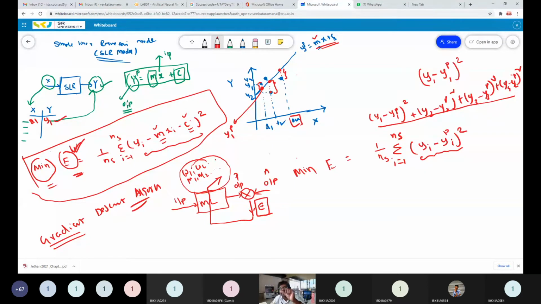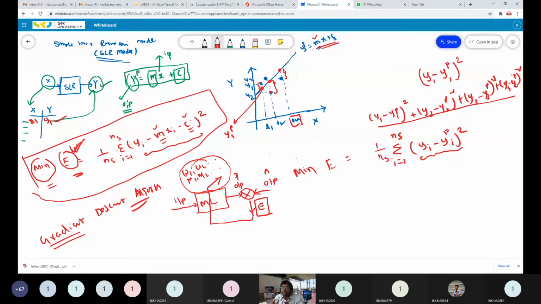Close to your actual value means the error between the actual value and predicted value will be minimum. So you have to minimize the difference between the actual value and the predicted value by updating your model parameters m and c, if you take a simple linear regression model.